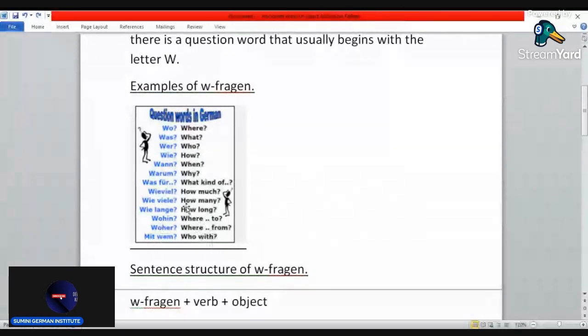Note, wie viel, how much, and wie viele, how many. Wie viel has no space and no E at the end, but wie viele has a space and an E. So wie viel, how much; wie viele, how many.